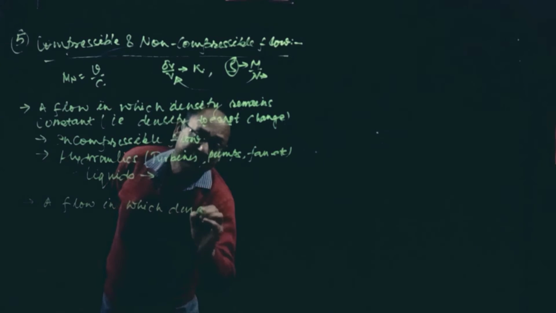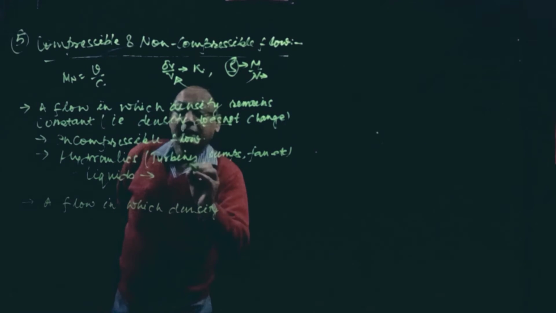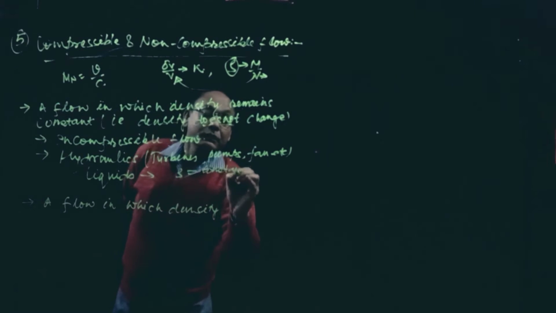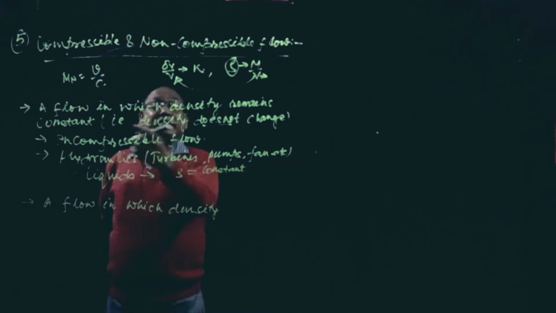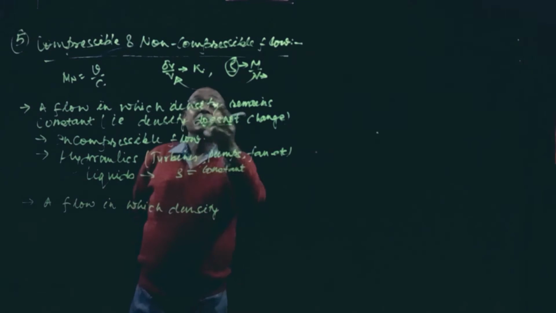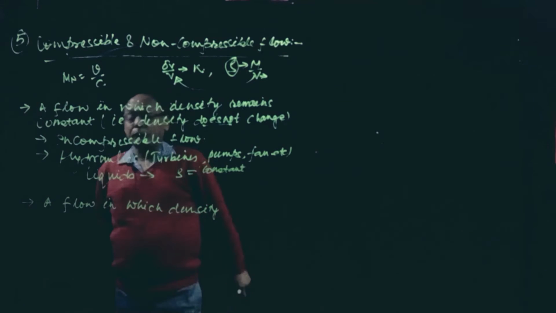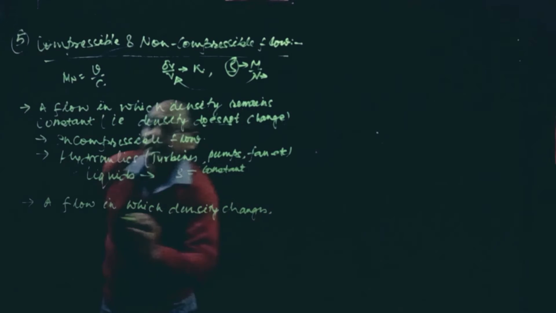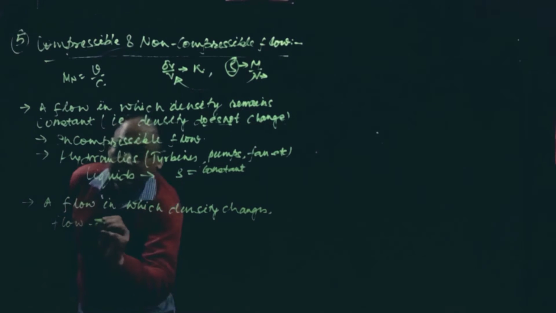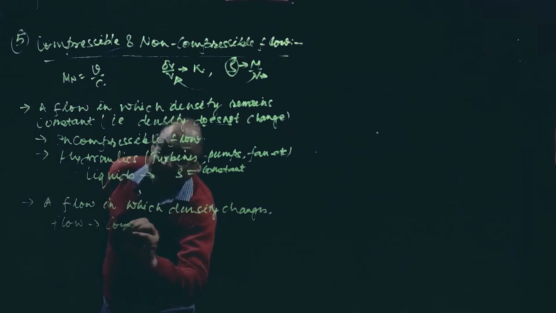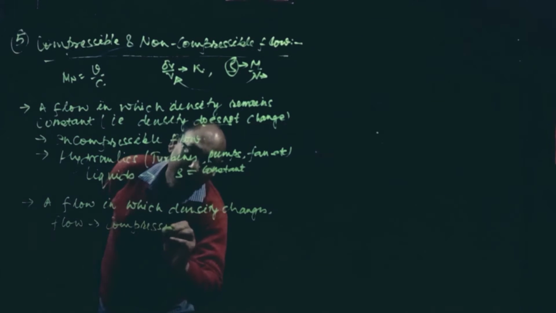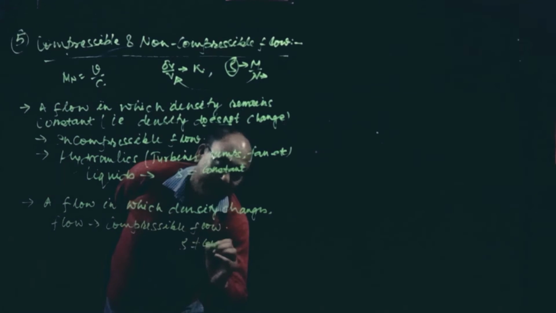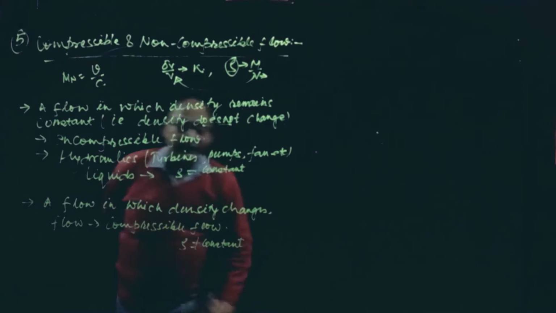density changes. Here we can write it like this: density constant. Density does not change, so density is constant. So that is for incompressible flow. A flow in which density changes, that type of flow is called compressible flow, where density is not constant.